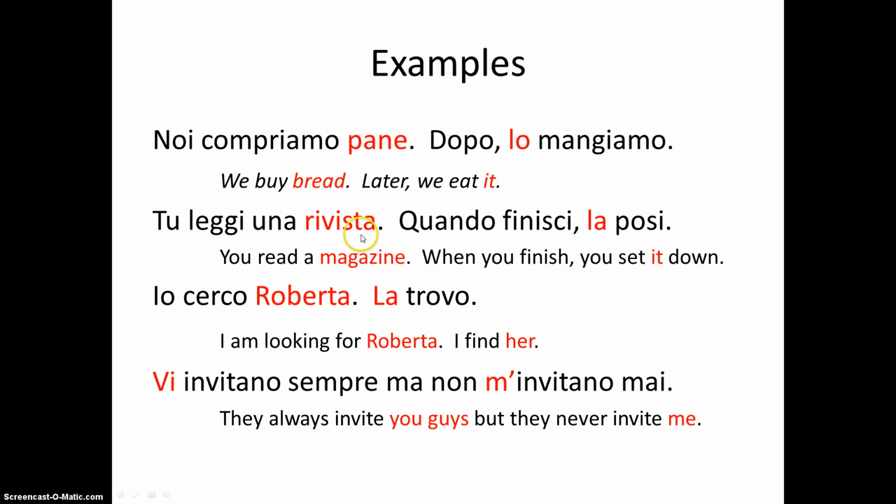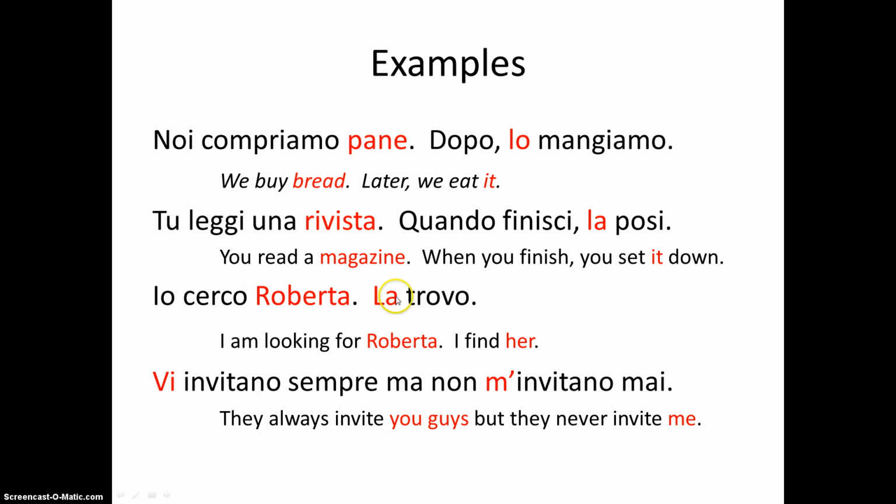Tu leggi una rivista. You read a magazine. So if we ask ourselves, che leggi, or what do you read, we have our answer, a magazine. There's our direct object. Quando finisci la posi. When you're done, you put it down. So again, we have our direct object pronoun. It's referring back to that direct object, but without having to repeat it. So notice that here, in English, both times we used the direct object pronoun it, but in Italian we have this difference of gender. So lo is describing il pane, la is describing la rivista, a feminine object.